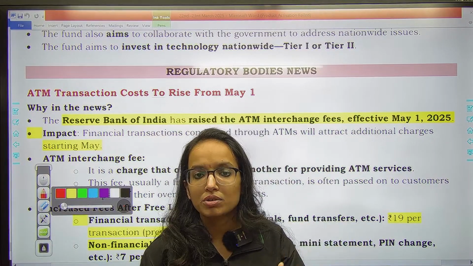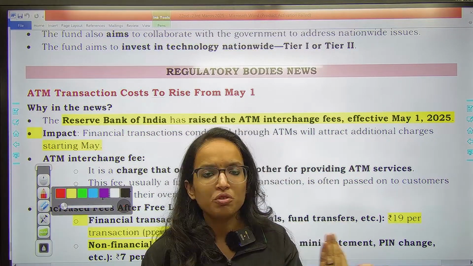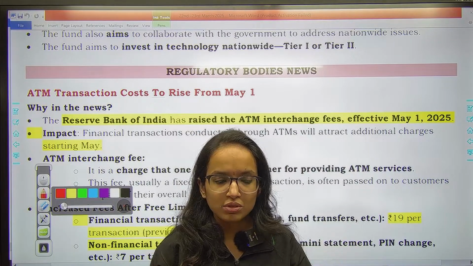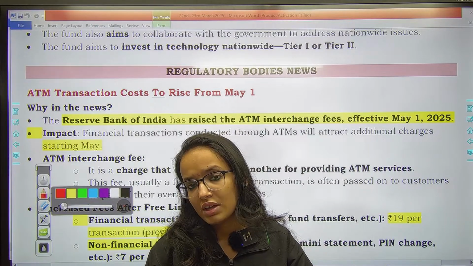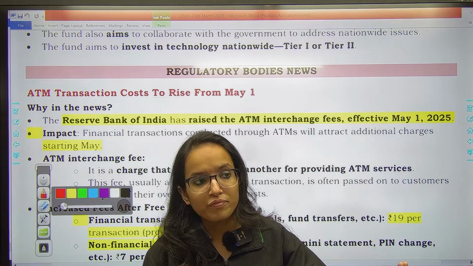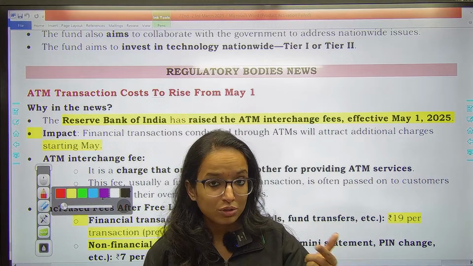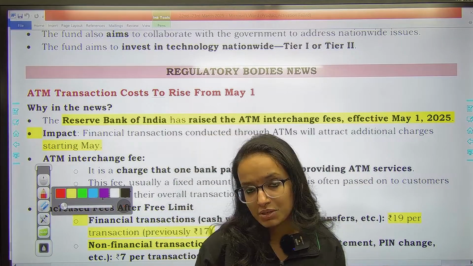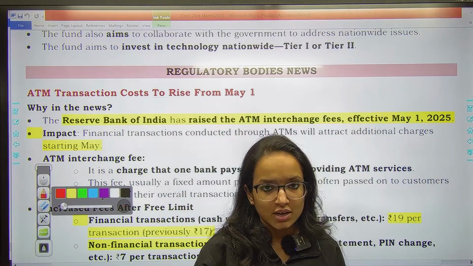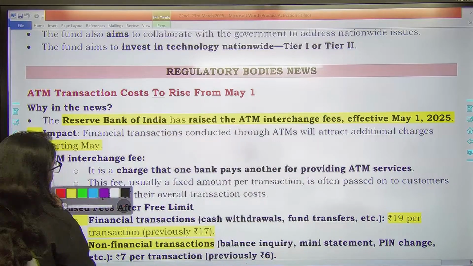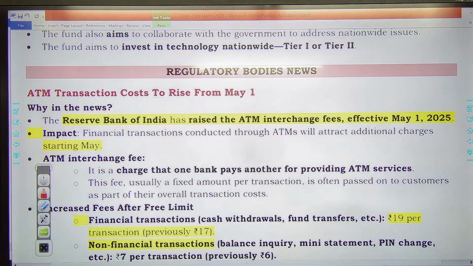When your bank account is in some different bank and you withdraw the cash from a different bank's ATM, तो जो fees charge होती है, I think up to 3 you have no fees, but उस लिमिट के बाद अगर आप दूसरे बैंक के एटीएम से विड्रॉ करते हैं, so you are charged a fees that has been increased. So it is important and it is effective from 1st May 2025.